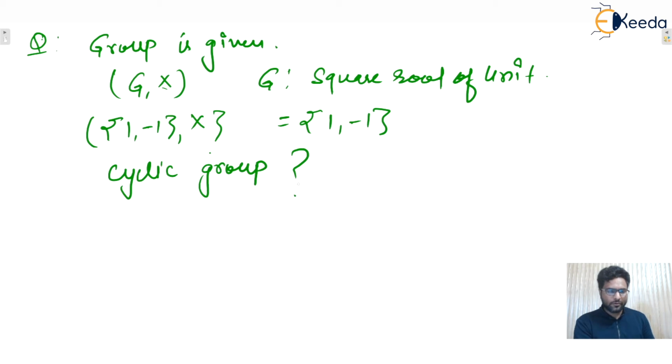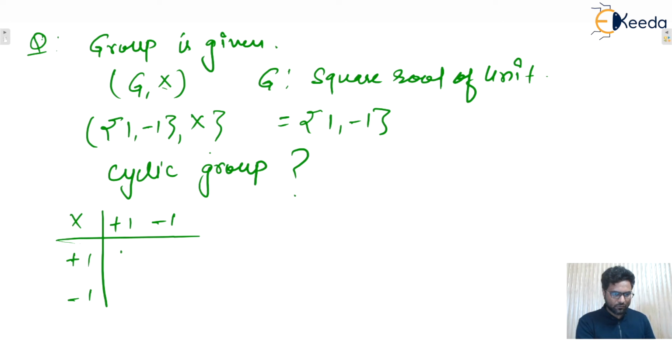Now, this finite group is given, so try to make the Cayley table: plus 1, minus 1 on both sides; under multiplication, 1 times 1 is 1, 1 times minus 1 is minus 1, minus 1 times 1 is minus 1, and minus 1 times minus 1 is plus 1. Here you can check easily this is closed as well as associative. Yes, so which one is the identity element?